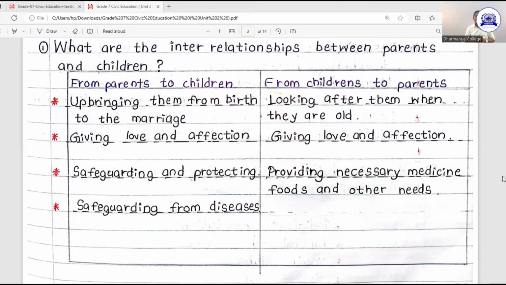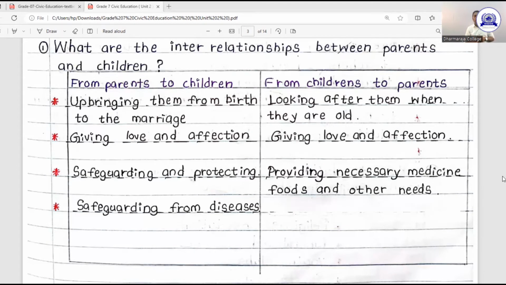Maybe your uncle, auntie, grandparents, guardian. The children means the son, daughter, and so many things. Okay. Now we are going to talk about the interrelationships between parents and children.